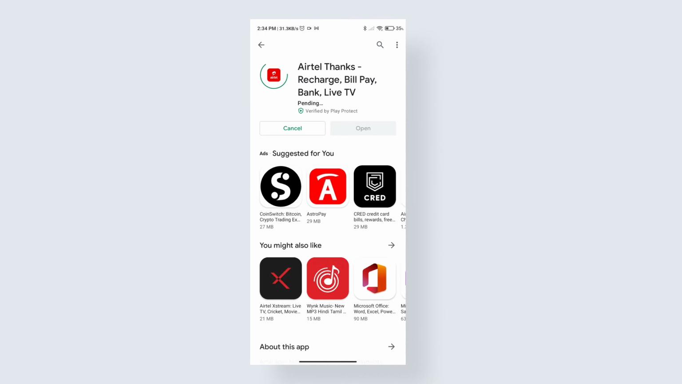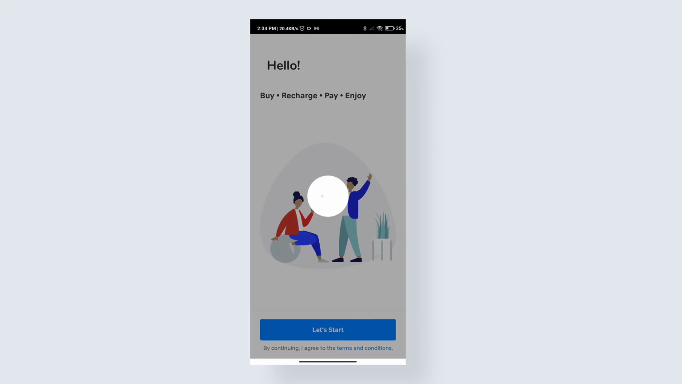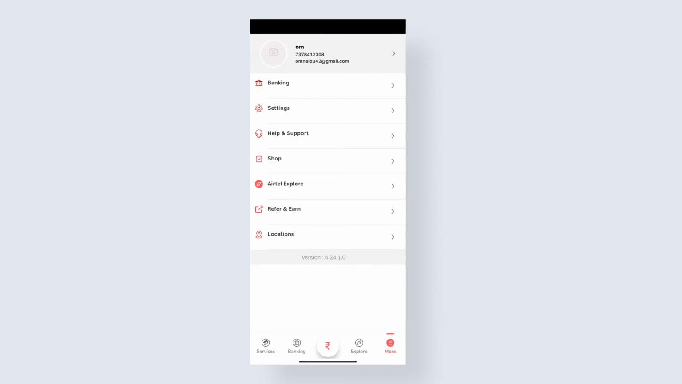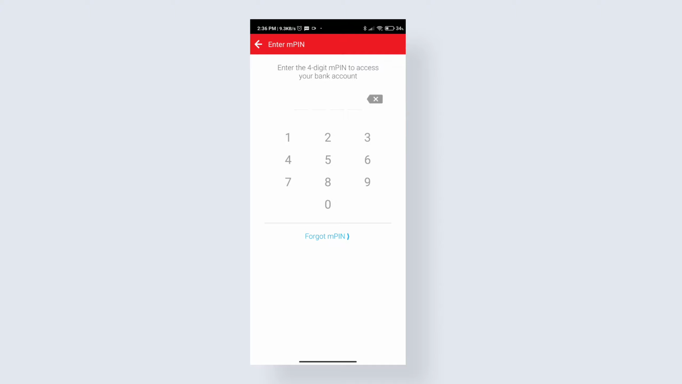Install this app called Airtel Thanks from the Play Store. After you install the app, open the app, and now it will ask you to enter a valid phone number. Just enter a valid phone number and register through the Airtel Thanks app. Now click on the menu, click on banking and click on my virtual debit card. Just enter any 4-digit password, and after that you will get your virtual debit card. Now this is the virtual debit card we are going to use in our AWS account.